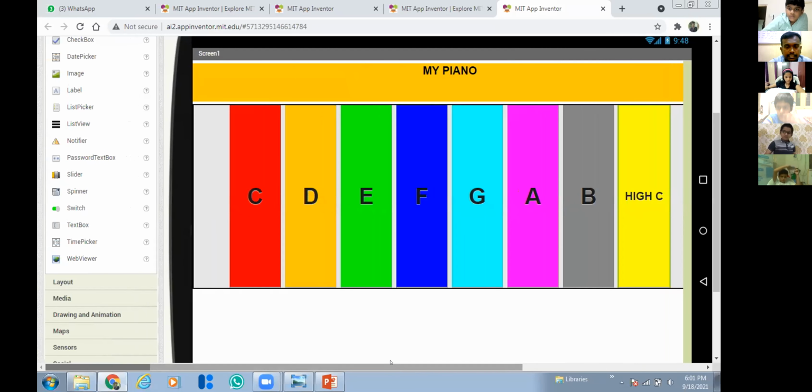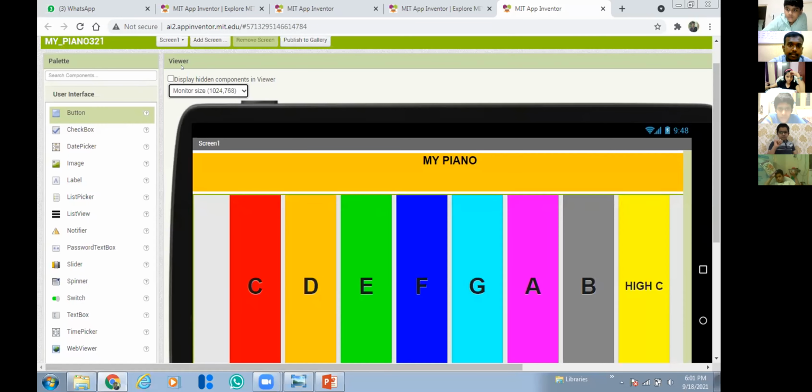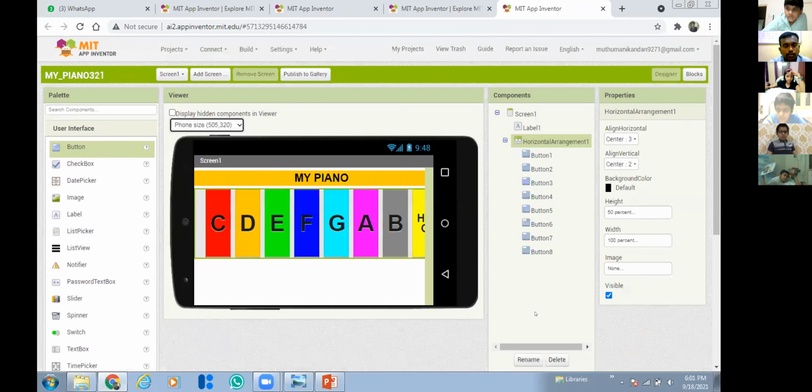Okay, and see why I am giving center. On the left side you get some space and on the right side you get some space, so that all the buttons will be in the center. That will look good. Okay, and if you see it on mobile, it will look perfect. So this is what that design looks like.